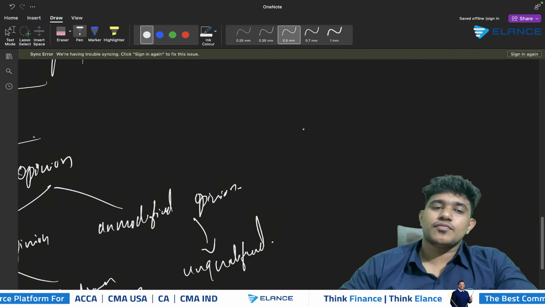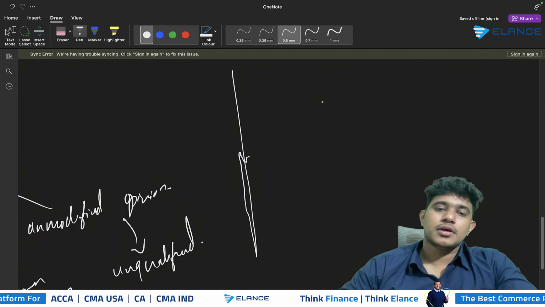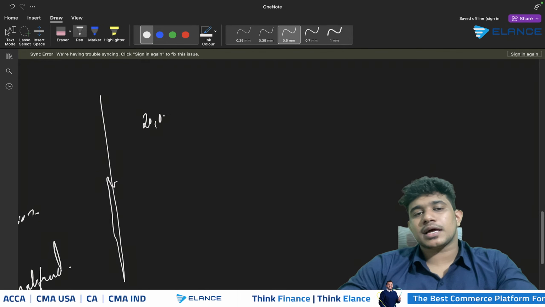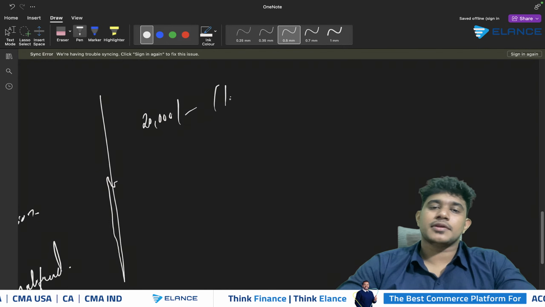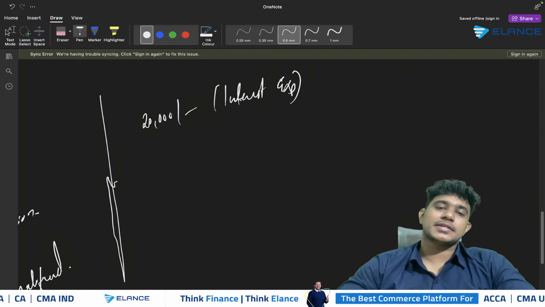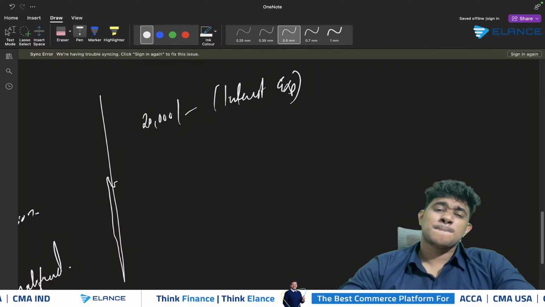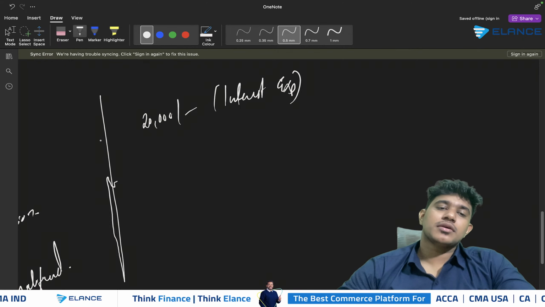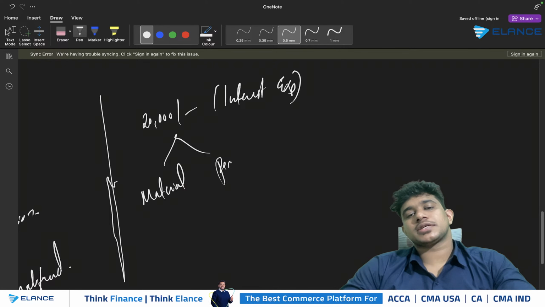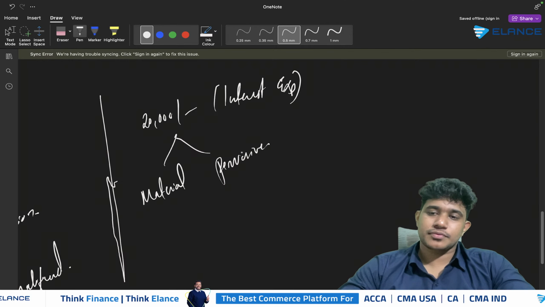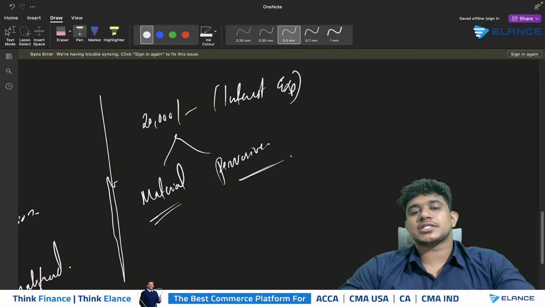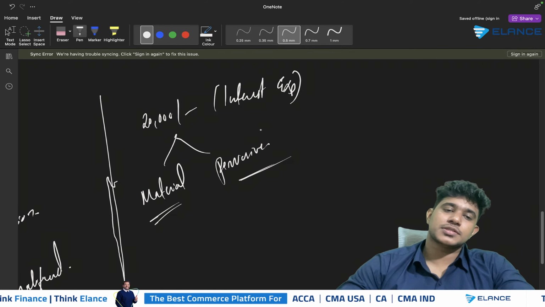So, in order to determine which of these opinions have to be expressed, we need to consider whether there is any possibility of mistakes in the financial statements. And consider that we have identified a mistake of 20,000 in relation to an interest expense. The company has not properly included an interest expense in the company's financial statements. So in that case, we need to consider whether the amount of 20,000 is material, as well as whether it is pervasive. So we need to consider whether a mistake is material as well as whether a mistake is pervasive in order to form an opinion on the financial statements.